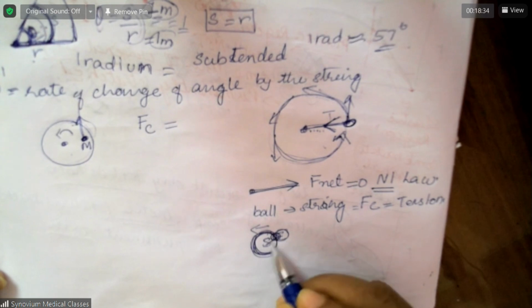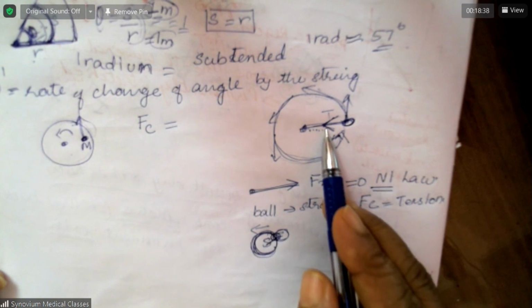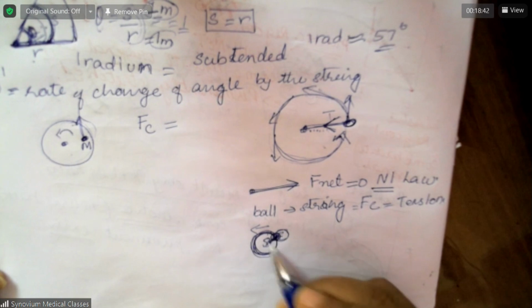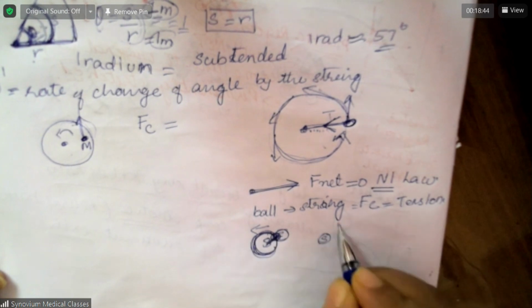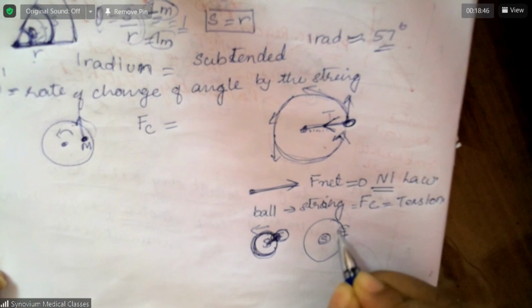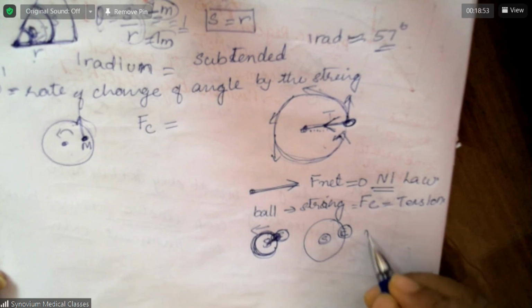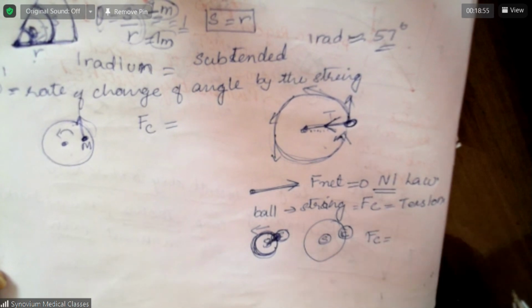What provides the centripetal force here? There is no string. For the earth to go around the sun, it needs centripetal force. What is providing it?